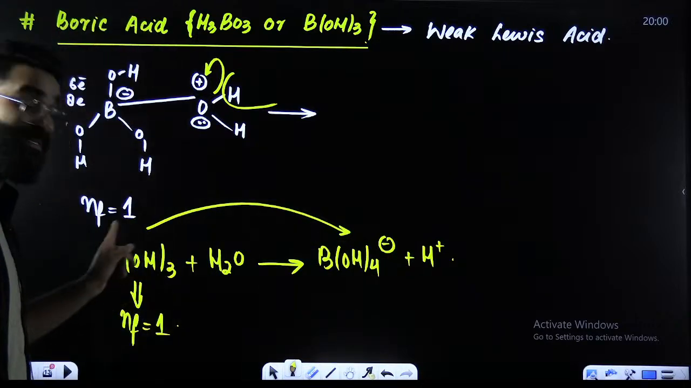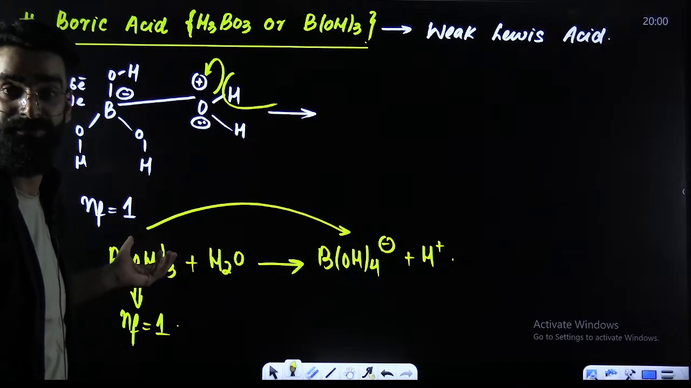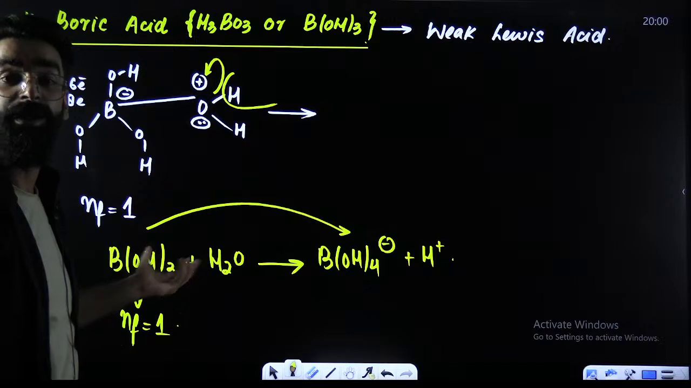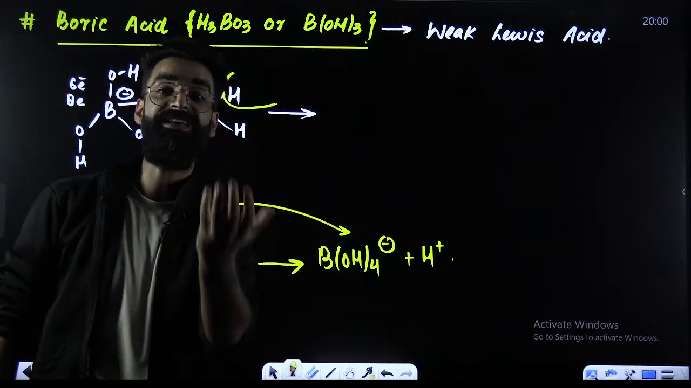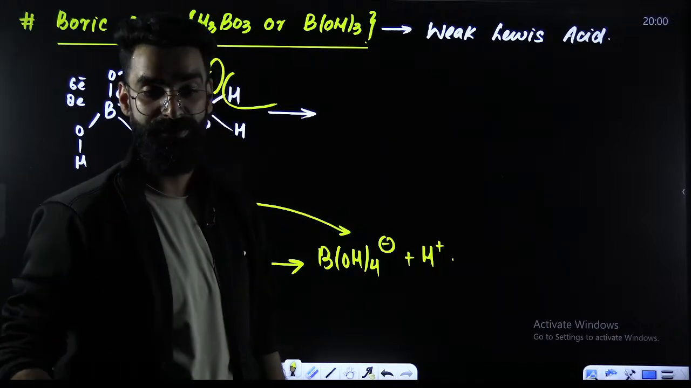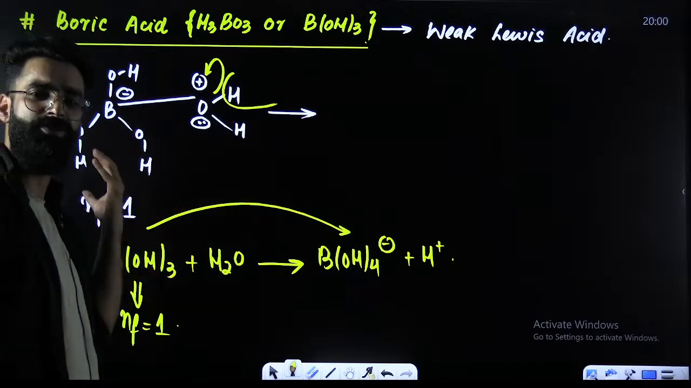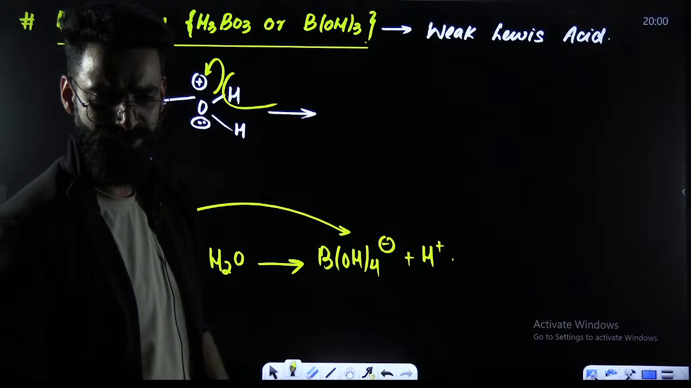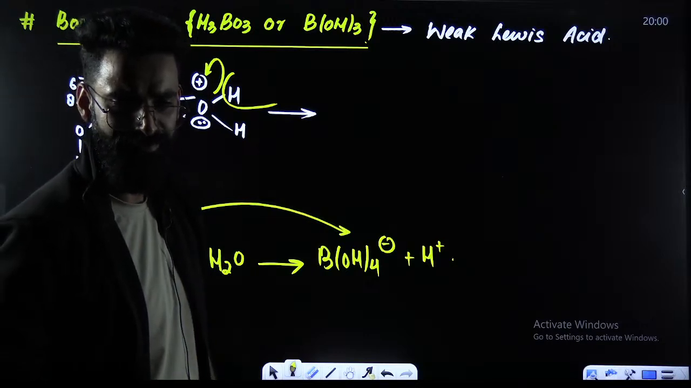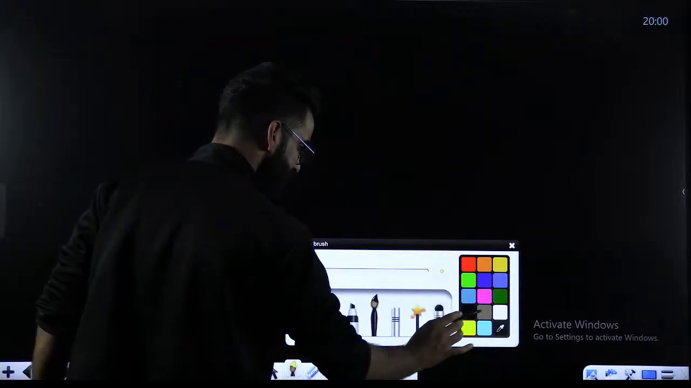Let me tell you, this boric acid is not a protic acid. It does not give its own H positive, right? It behaves like a Lewis acid, and Lewis acids are the ones which accept a pair of electrons. That's what this boric acid did. It accepted a pair of electrons from oxygen. I believe I'm clear. Now guys, one more thing I would want to discuss about the acids.